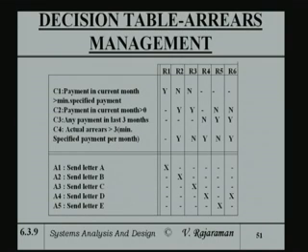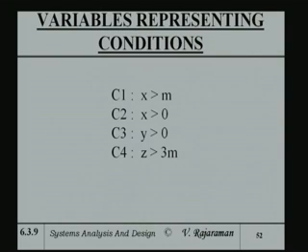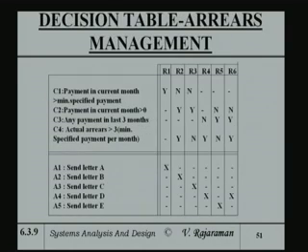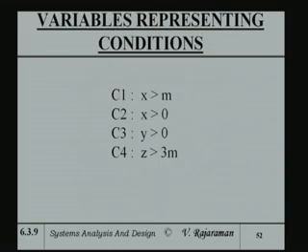Okay. C2 is payment in current month greater than 0, that is x greater than 0.